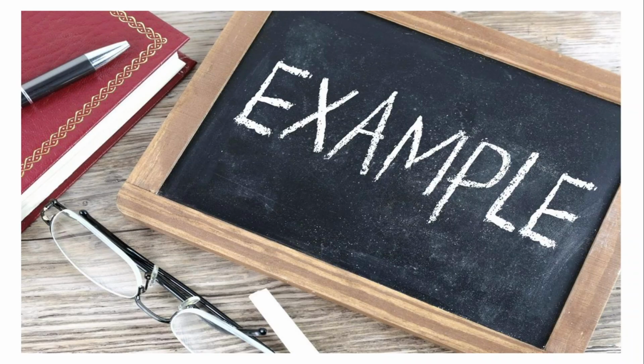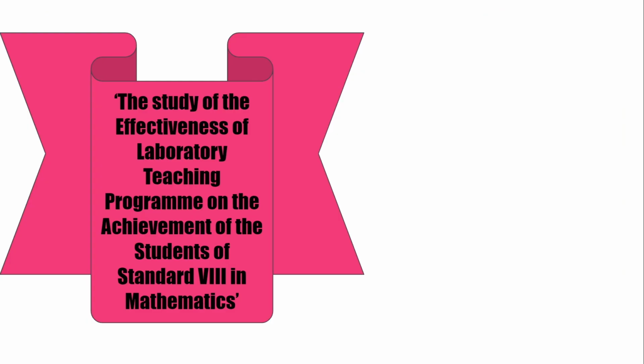Let's try to understand this type of hypothesis with the help of an example. The study of the effectiveness of a laboratory teaching program on the achievement of the students of standard 8 in mathematics. The null hypothesis would be as follows. Please remember, it is denoted by H0, not HO.